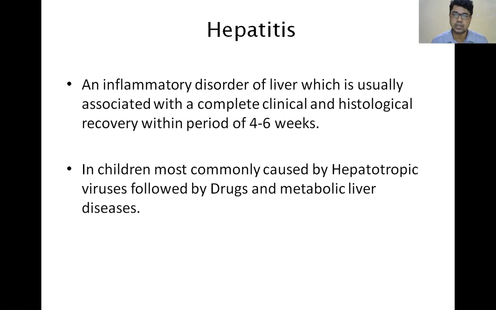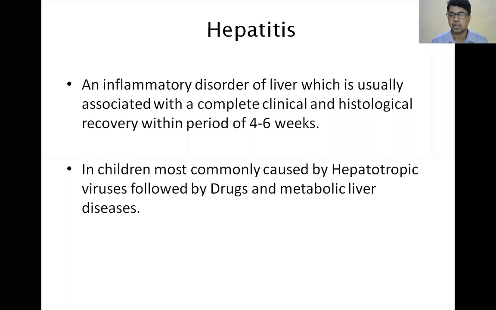What is acute hepatitis? When there is complete clinical and histological recovery within a period of 4 to 6 weeks, we'll say it is acute hepatitis. If it persists for 6 months, then it is chronic hepatitis. So hepatitis is an inflammatory disorder of the liver. Acute hepatitis is 4 to 6 weeks, or remember 6 weeks. Beyond 6 months, chronic hepatitis.